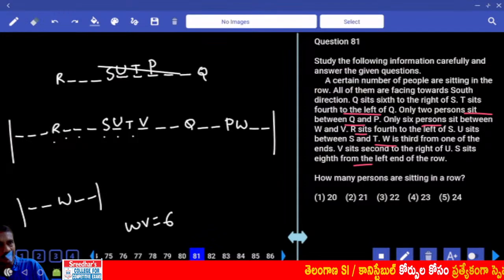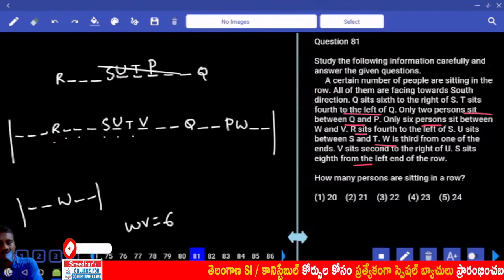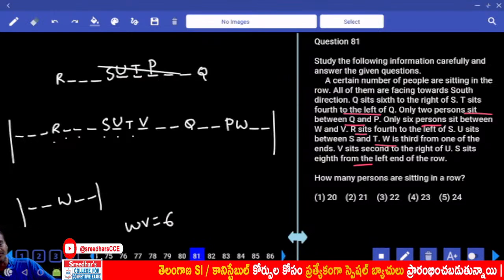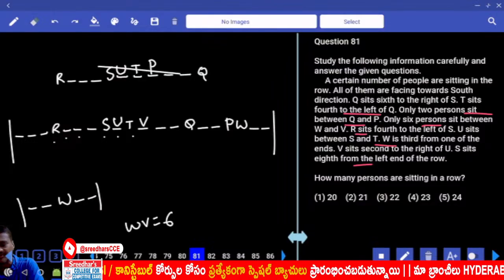Now, if you have worked out facing south, what happens? Then the order will be changed. Clear? Then R will be 4th from the right hand, and so on. That is the only difference, everything else will be the same.